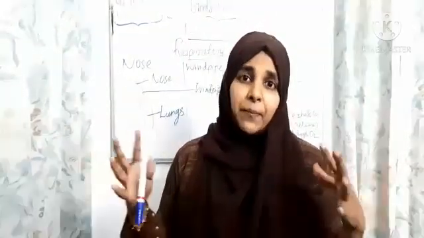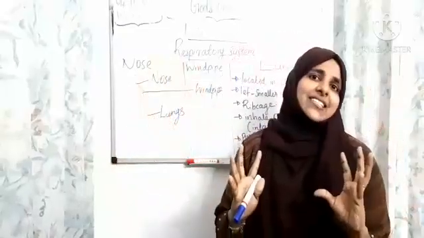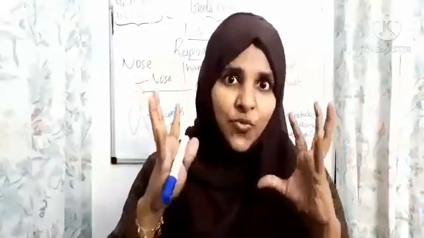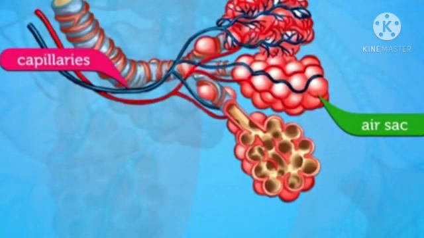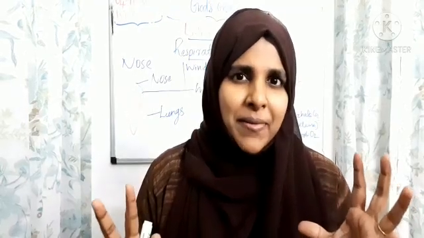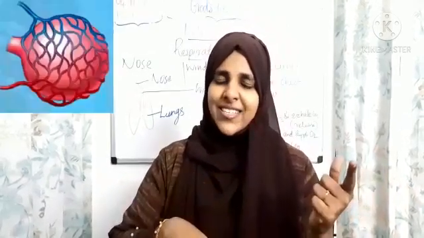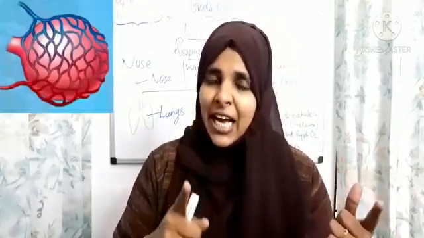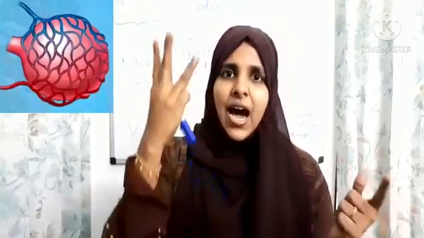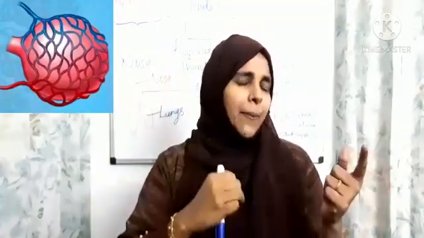Lungs are made up of thousands of air sacs, which look like bunches of grapes, and they are surrounded by capillaries. Do you remember that word, capillaries? In our last class about the circulatory system, we discussed 3 types of blood vessels. What are they? Arteries, veins and capillaries.